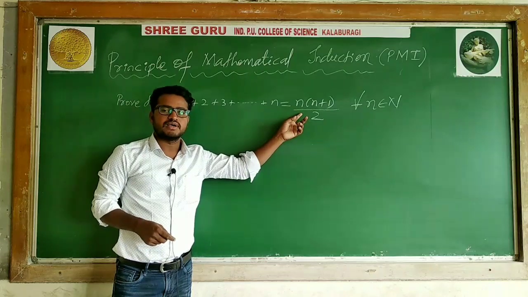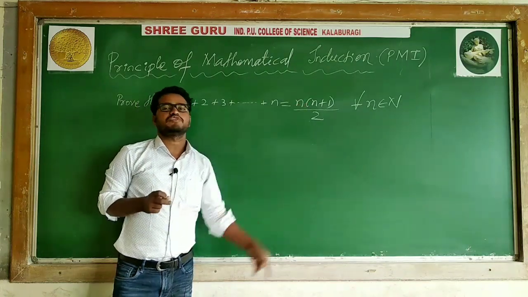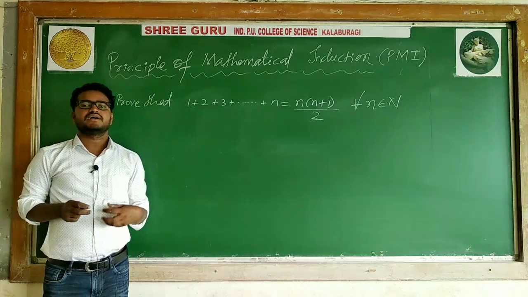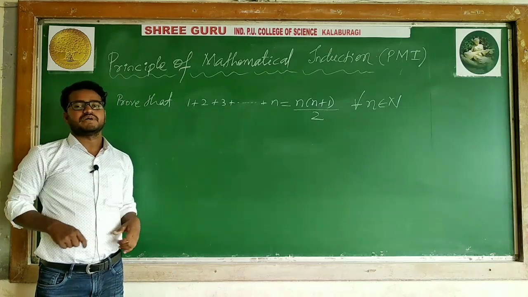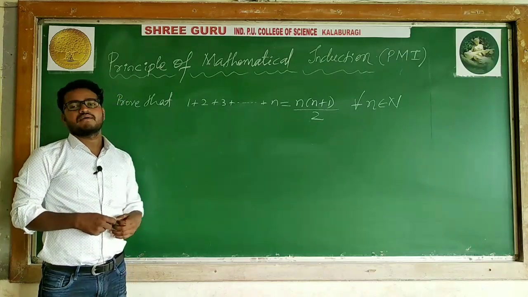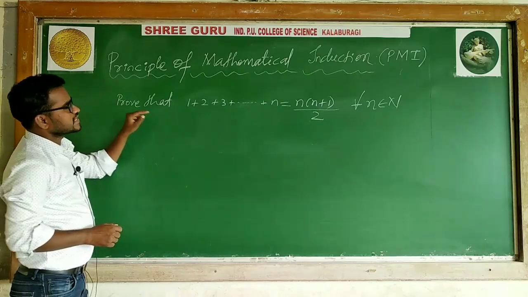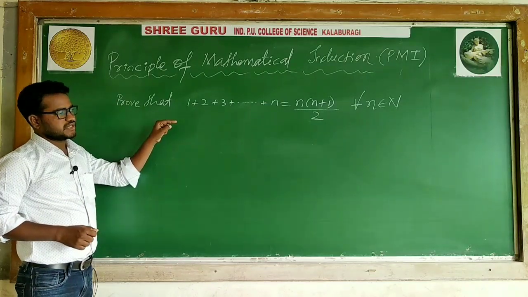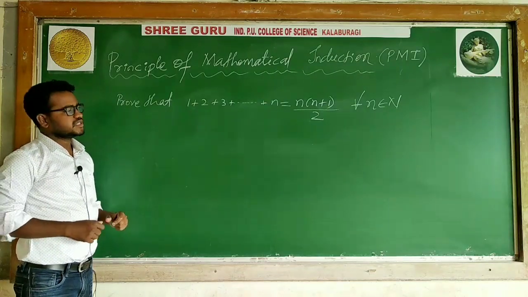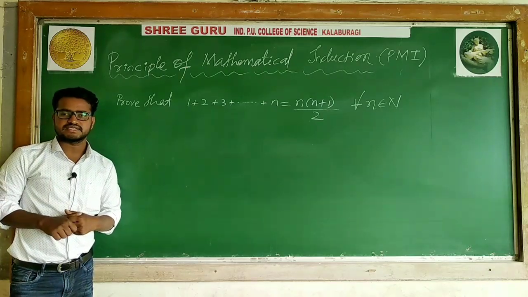Using this formula, if you are adding 50 numbers, you can say 50 into 50 plus 1 divided by 2, and you will get the addition of the first 50 natural numbers. That means you can find the sum of the first 50 numbers. Here he is asking us to prove this given statement using natural numbers, that is, whether the given LHS and RHS are equal.